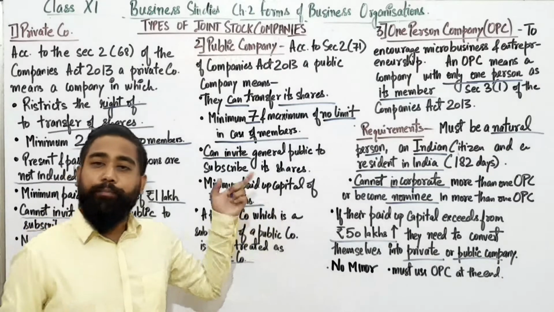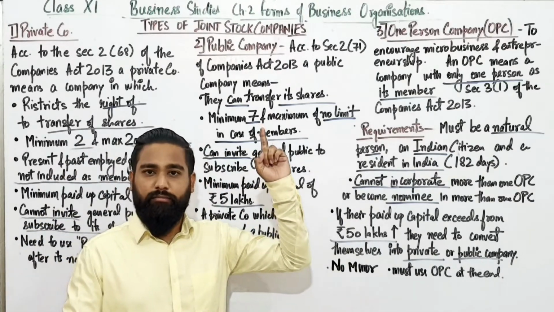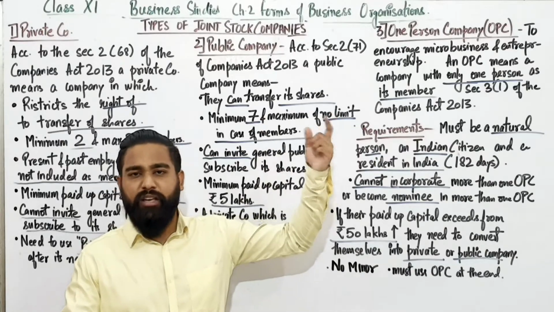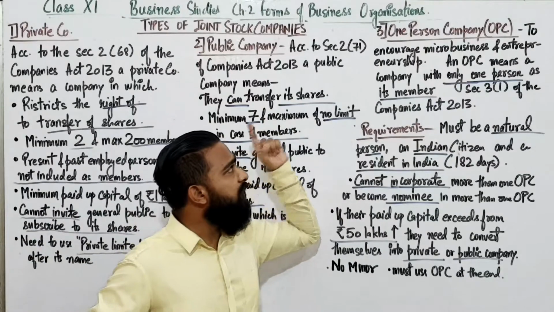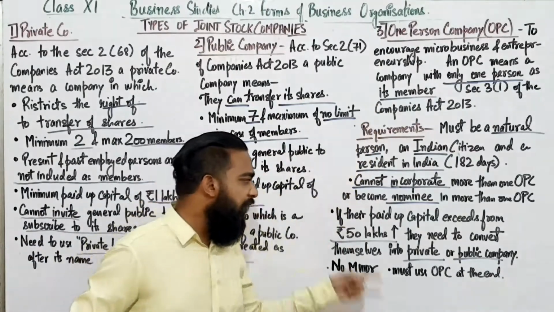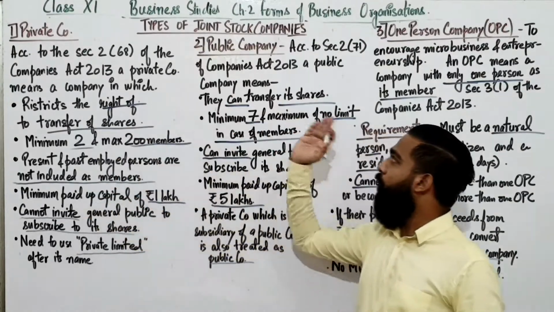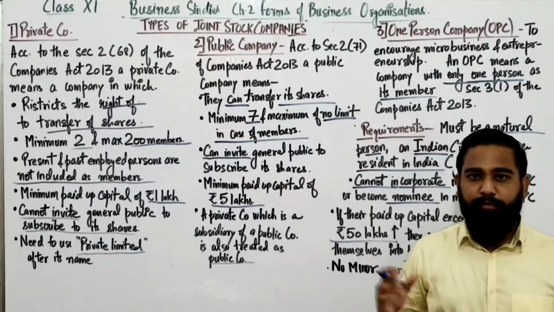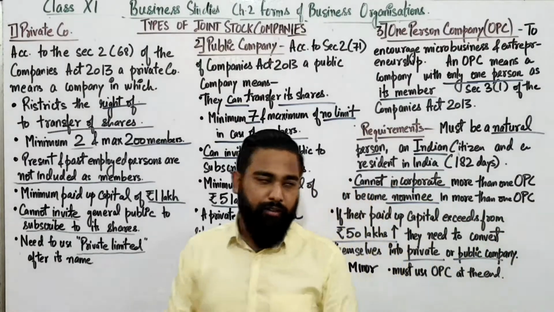They don't have to remain as a one-person company. They have to convert themselves into a private company or joint stock company. Fine? They need to do that. The law says that. Fine?